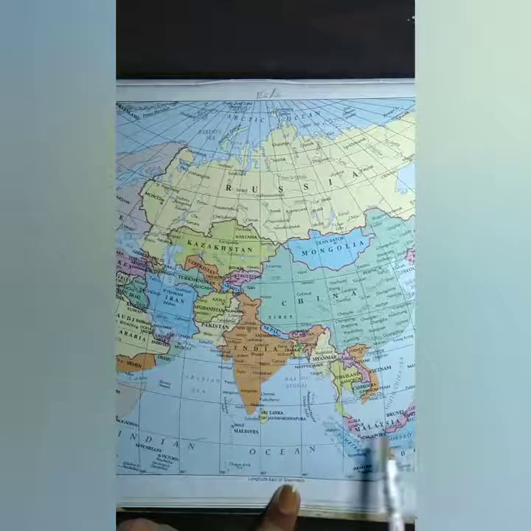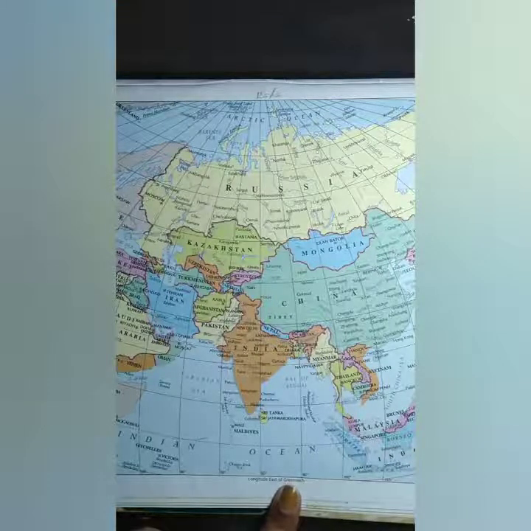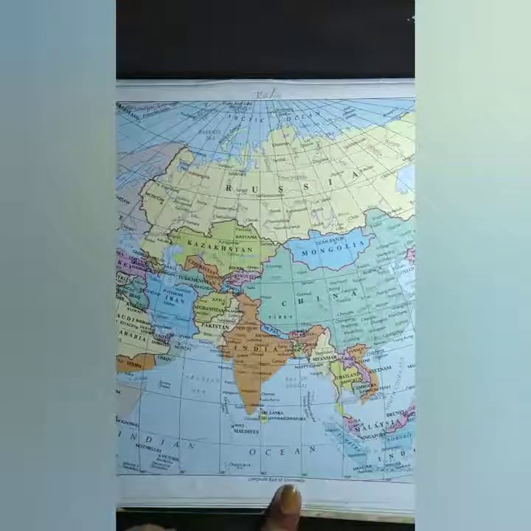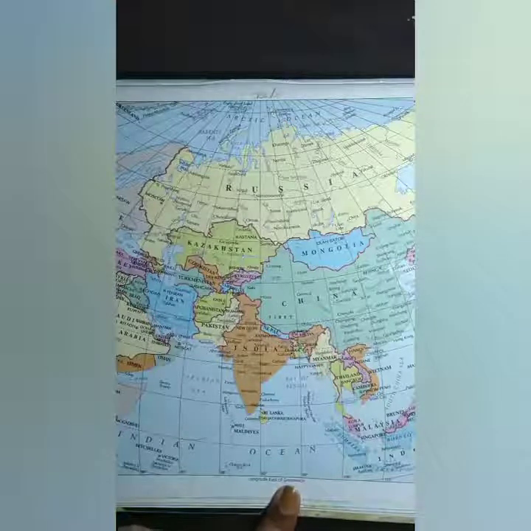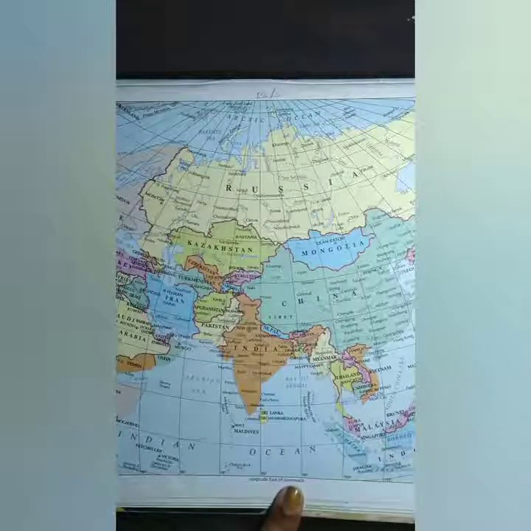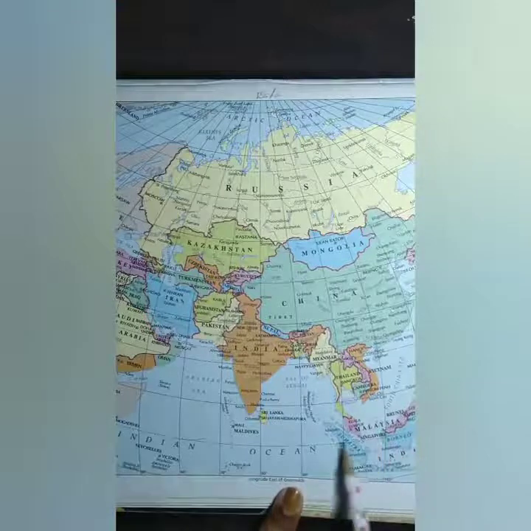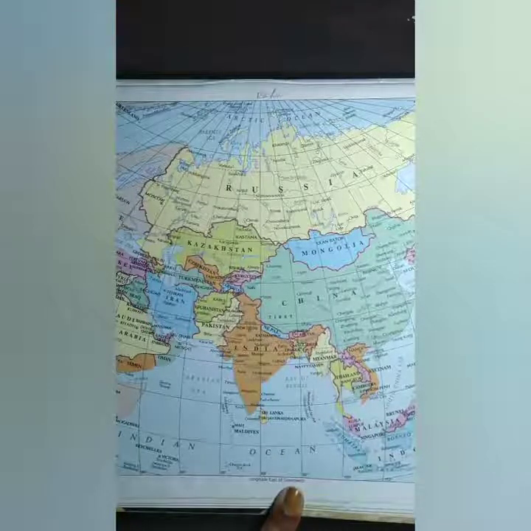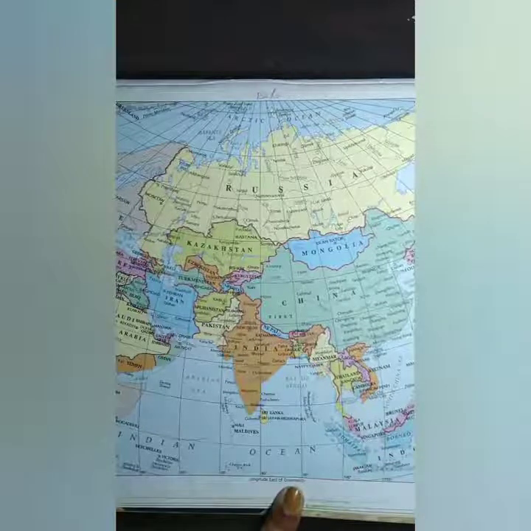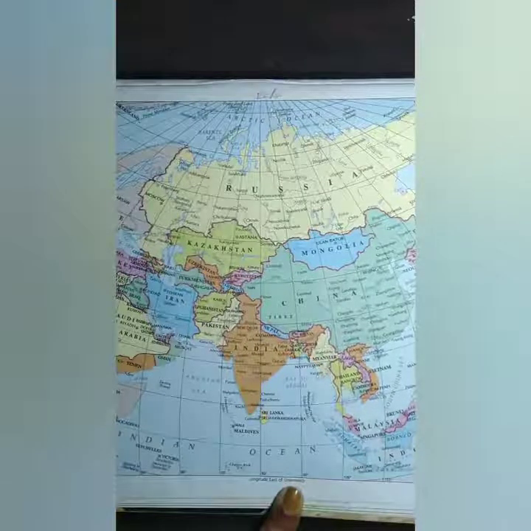When we look at the climatic types, the first climatic type is the equatorial type of climate. The equatorial type of climate, as the name suggests, is found in the places near the equator. This is the 0-degree equator, and the equatorial type of climate is found between 10 degrees north and 10 degrees south.